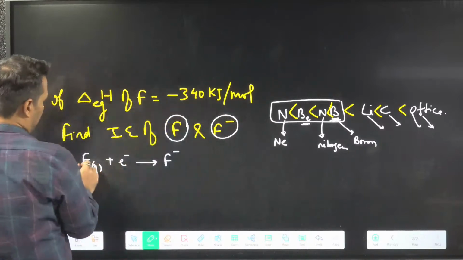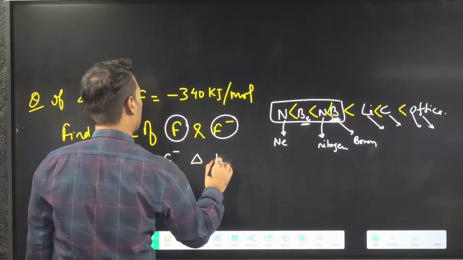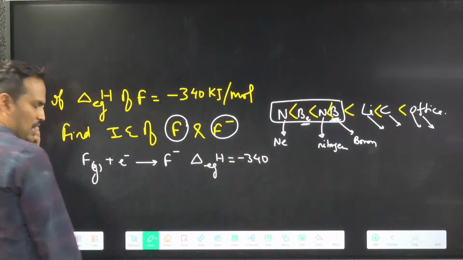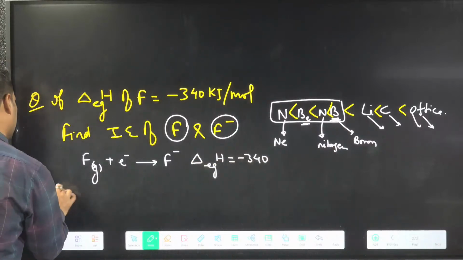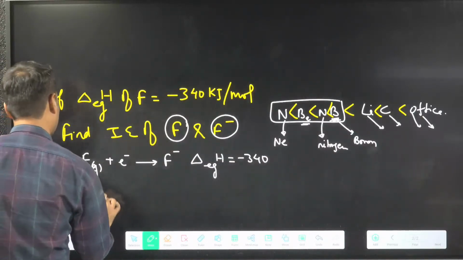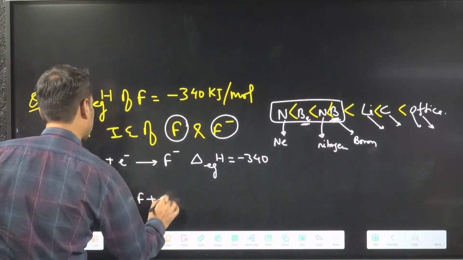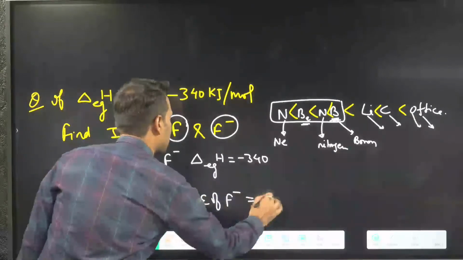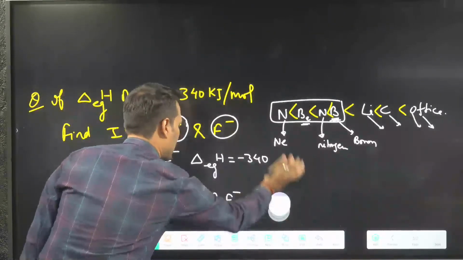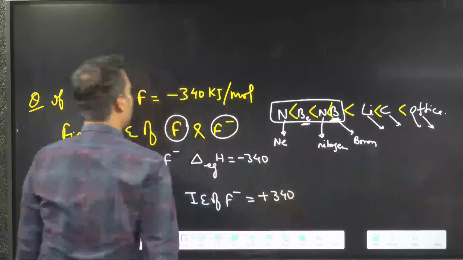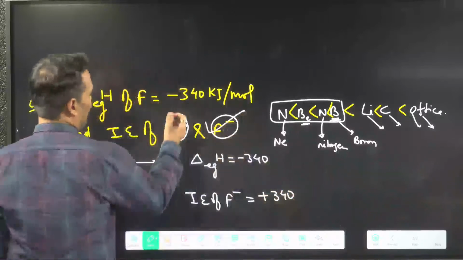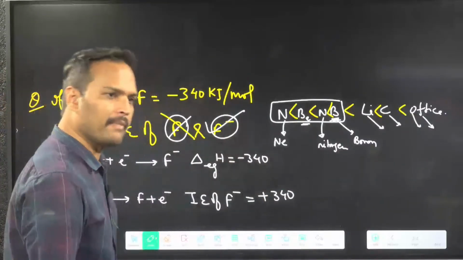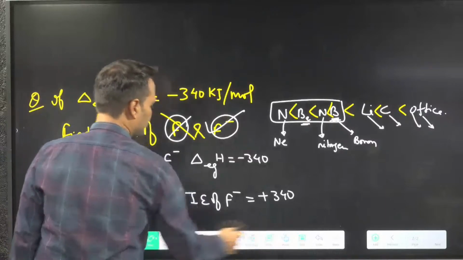So according to the question, electron gain enthalpy is given as minus 340. If you reverse this, then what will I get? F minus will give rise to F plus electron. This is the ionization energy of F minus, and that is plus 340. So I can tell the ionization energy of F minus. For F, what will I say? Not sufficient data. Got the point?